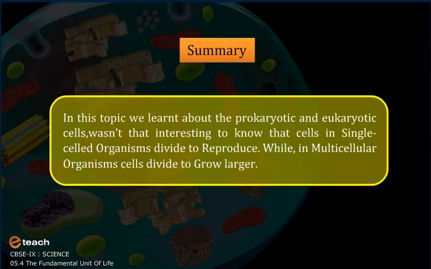Summary. In this topic, we learned about the prokaryotic and eukaryotic cells. Wasn't that interesting to know that cells in single-celled organisms divide to reproduce, while in multicellular organisms, cells divide to grow larger.